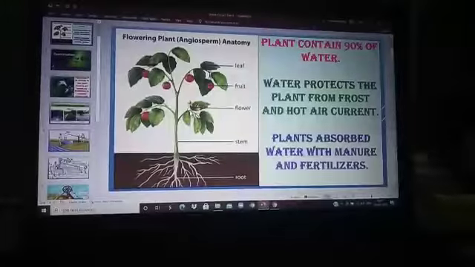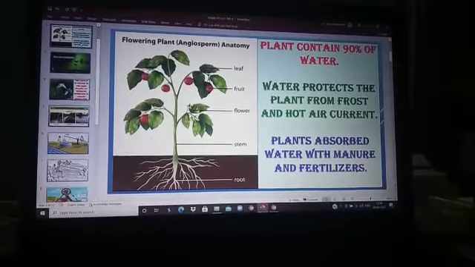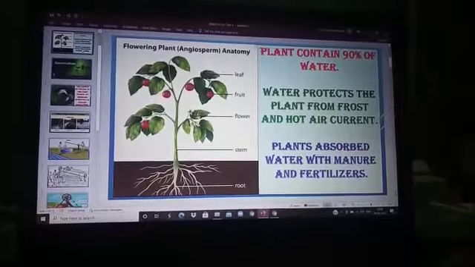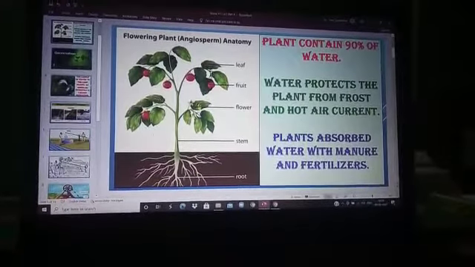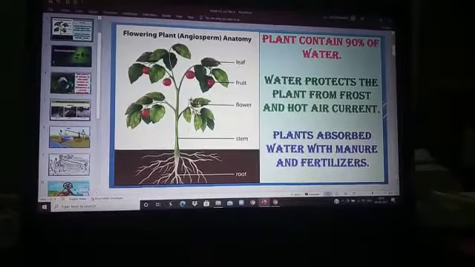In today's class, we are going to learn about crop production and management. Living organisms need water. It may be a plant or it may be an animal. Plants absorb the water from the soil with the help of the root region. Why do plants need water? Because the plant body consists of 90% of water.